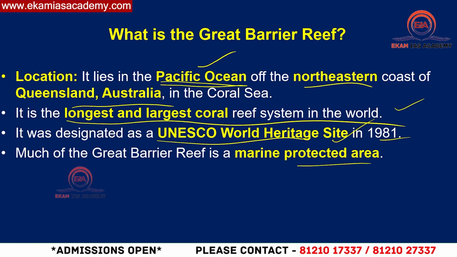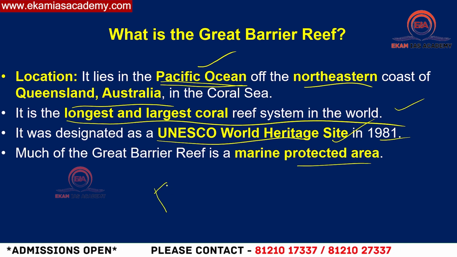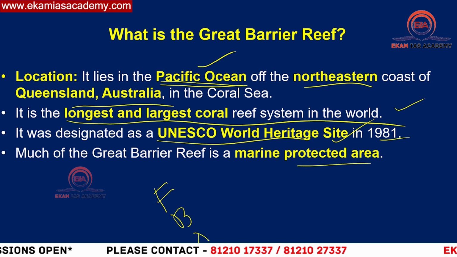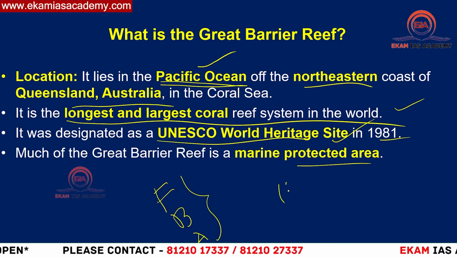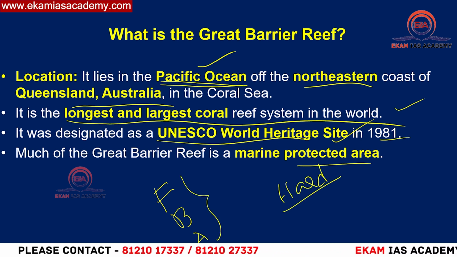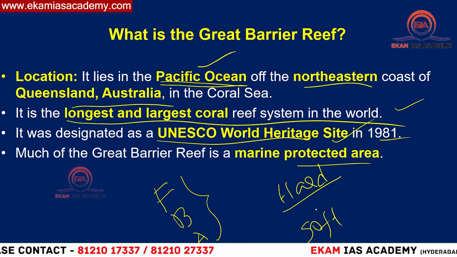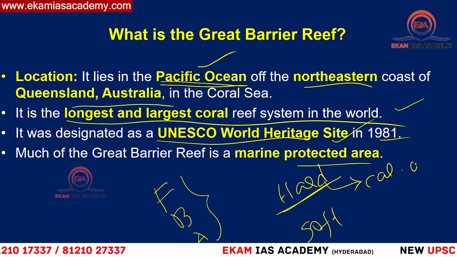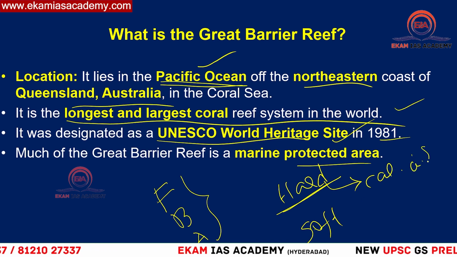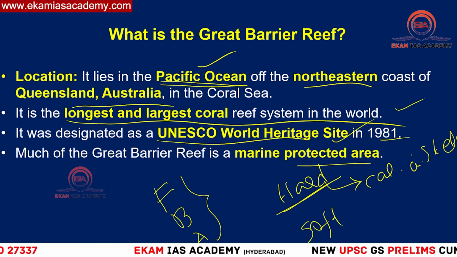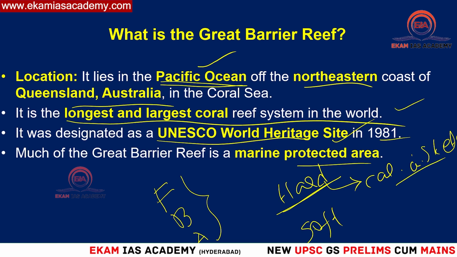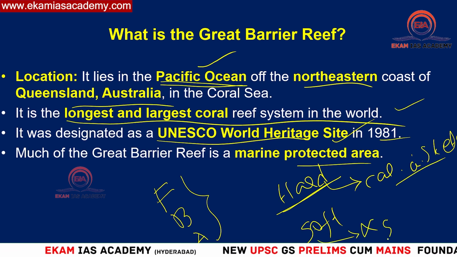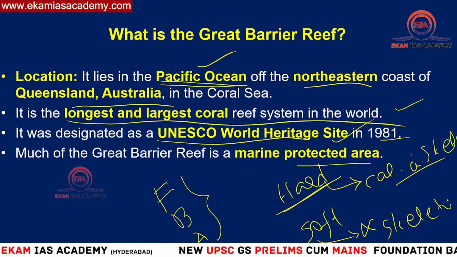As we have seen in the beginning, based on location we have fringing reef, barrier reef, and atolls, right? Based on characteristics, we have two types of corals: hard coral and soft coral. What is hard coral? Hard coral has a calcium carbonate skeleton structure. That means a hard skeleton structure supports the coral's existence. But in soft corals, there won't be any skeleton structure. This is the primary difference.